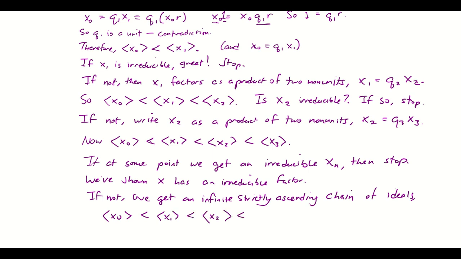We've already got all of these, but we're going to keep going forever. But we know that we can't keep on going forever. This can't happen since R is Noetherian.